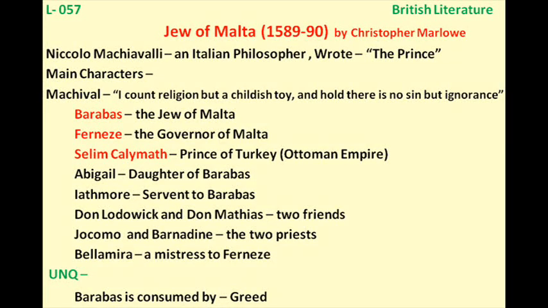Hello friends, this is lesson number 57 in the series of British literature in English. In this lesson today we shall discuss The Jew of Malta. For the last two videos we are discussing Christopher Marlowe.